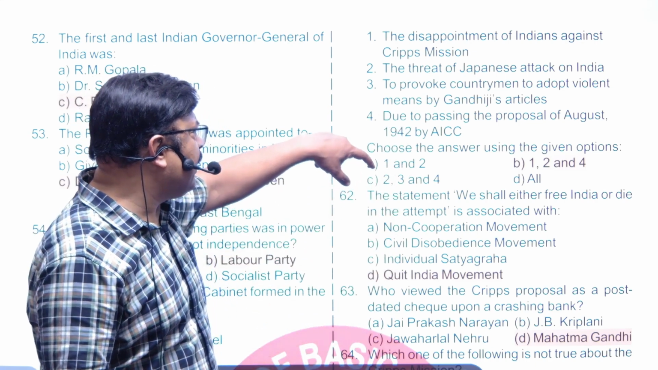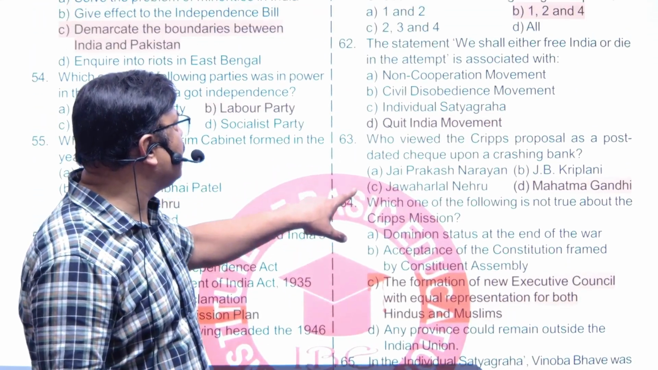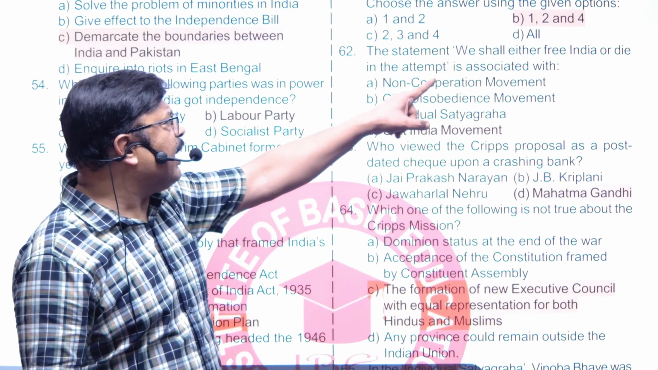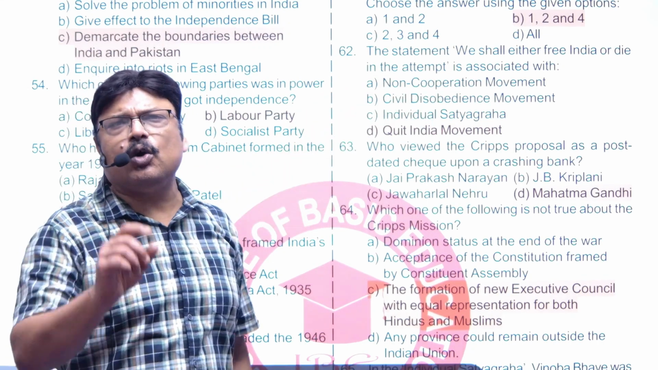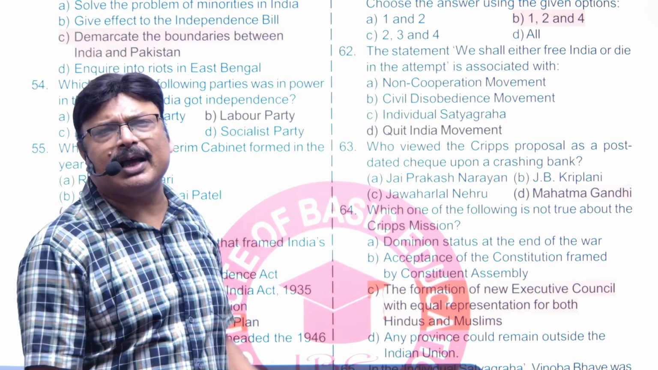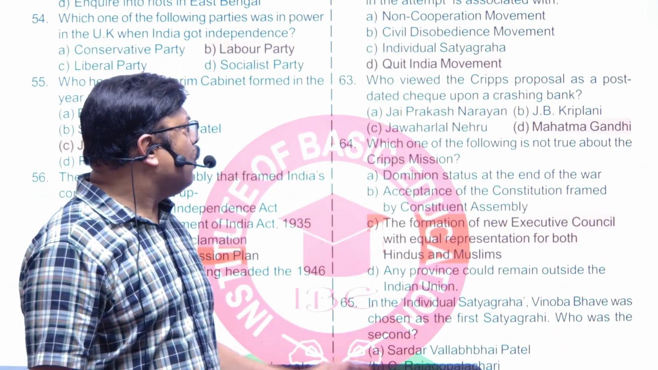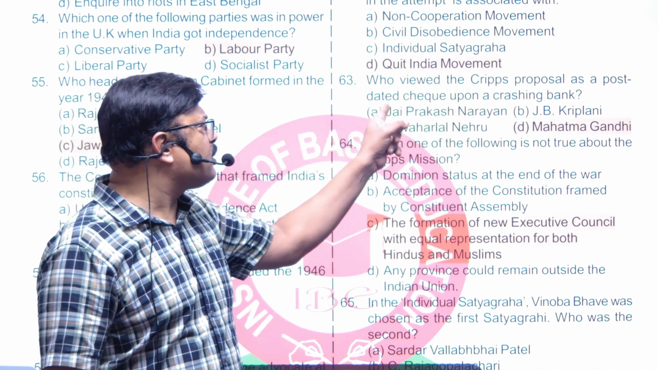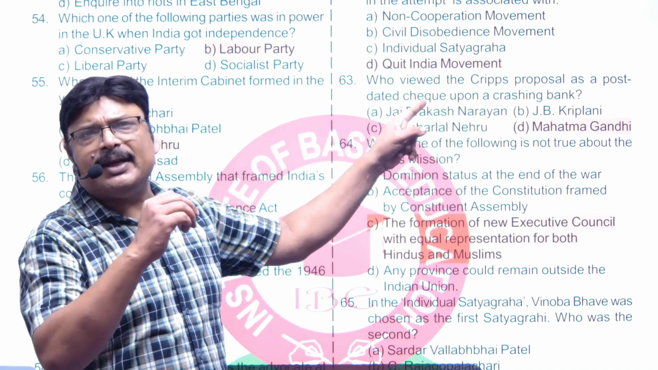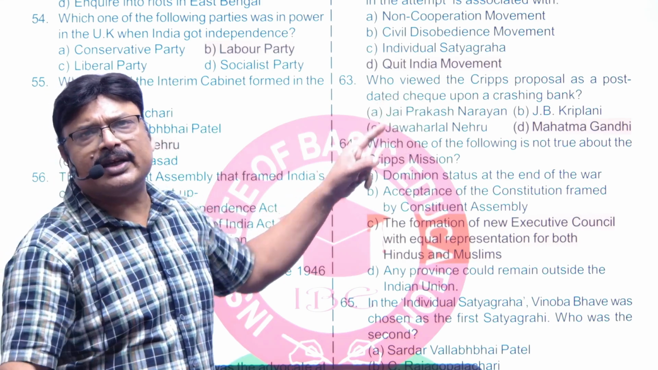Now, next we come to question number 62. The statement, we shall either free India or die in the attempt, do or die, was given by Mahatma Gandhi in the Quit India movement. Question number 63. Right? Who viewed Cripps' proposal as post-dated check? Mahatma Gandhi. He made the statement, it is a post-dated check.